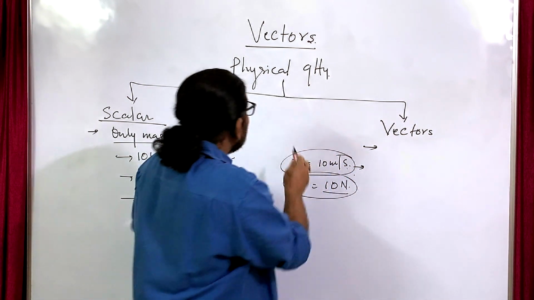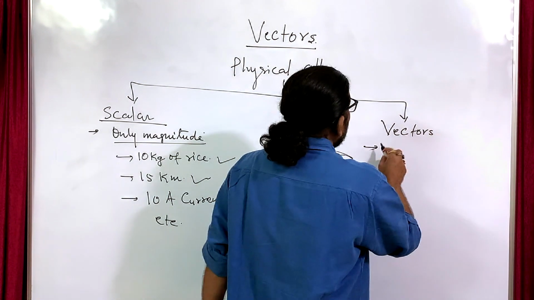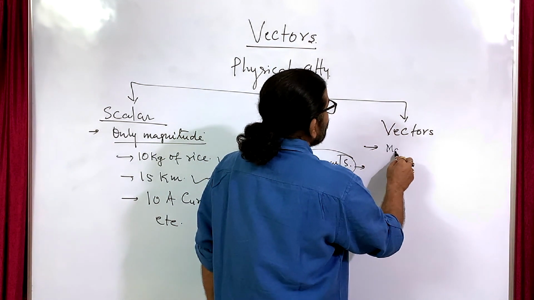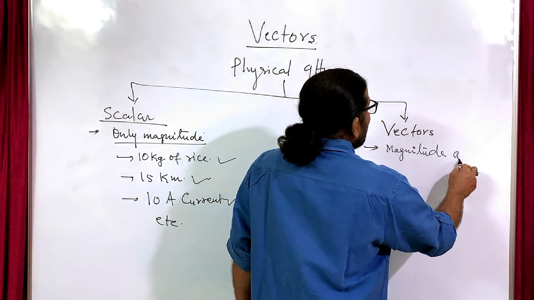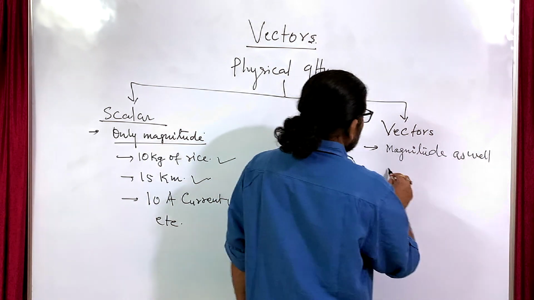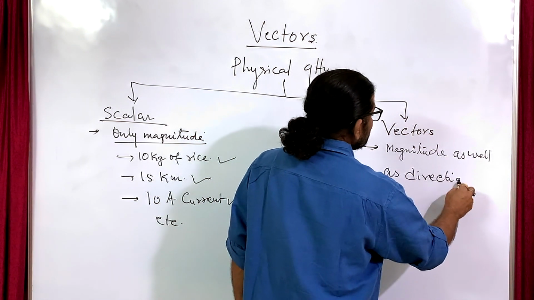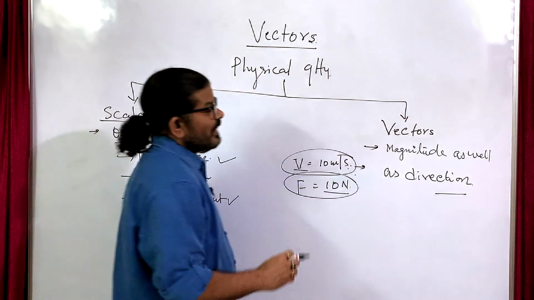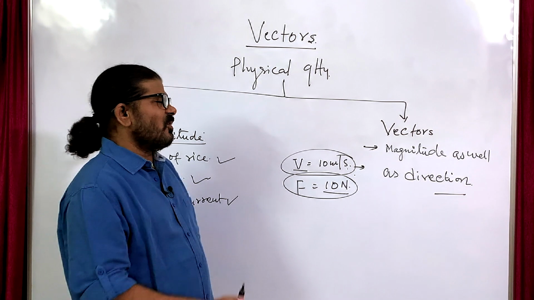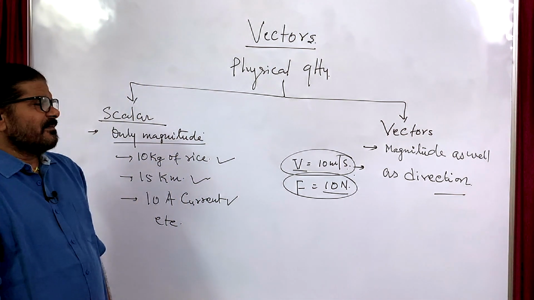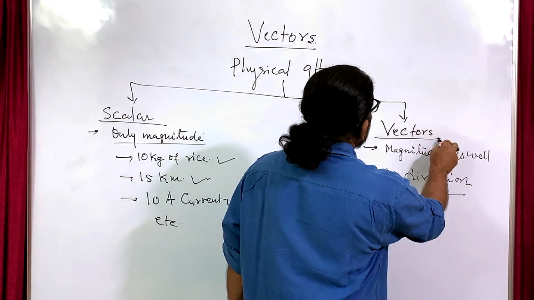The other class of quantity, other than scalar, is vector, and it has magnitude as well as direction. That is the simple definition of a vector.